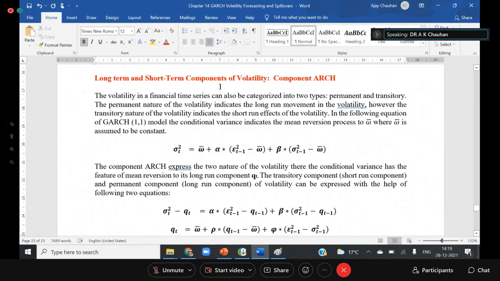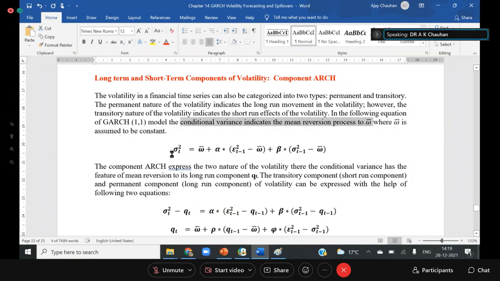So let me read this. The volatility in a financial time series can also be categorized into two types: permanent volatility and transitory volatility. The permanent nature of the volatility indicates the long-term movement in the volatility. However, the transitory nature of the volatility indicates the short-term effect of the volatility.